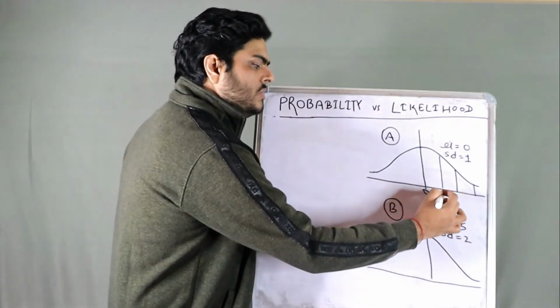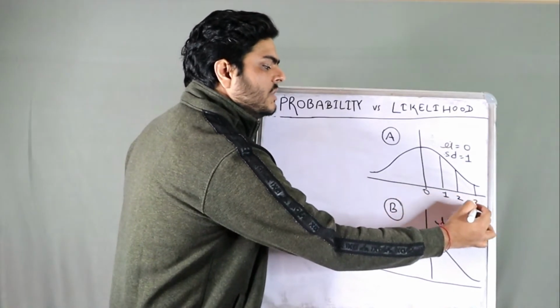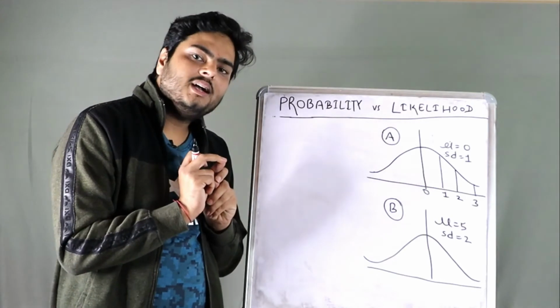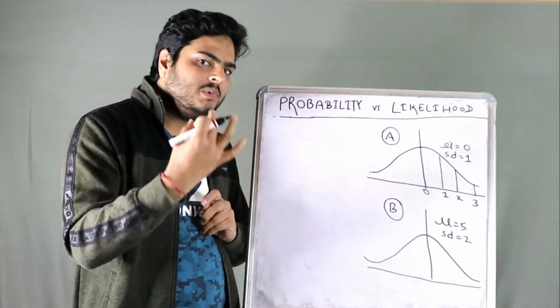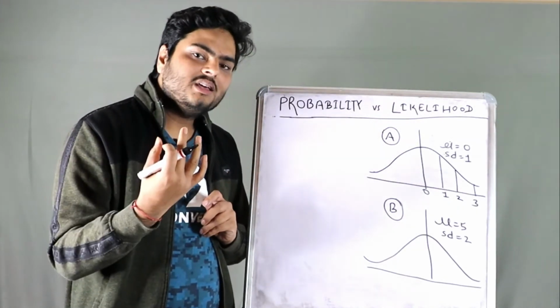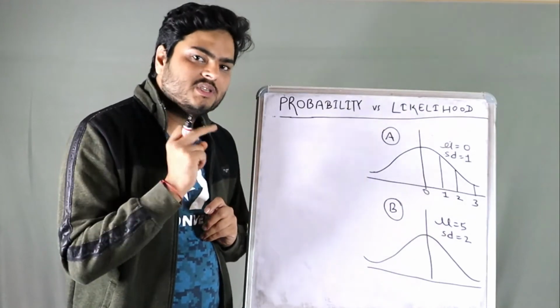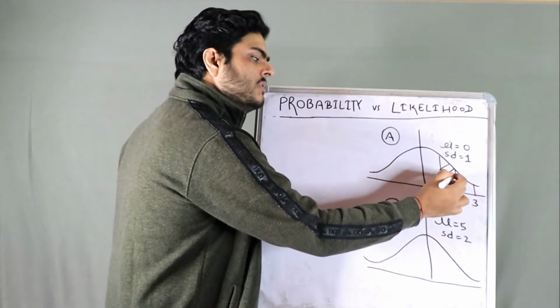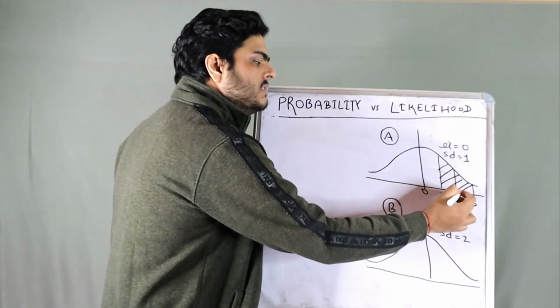So this is 1, this is 2 and this is 3. What is the probability that a randomly chosen employee will have a salary raise from 1% to 3%? The answer to that is nothing but the area under this curve.